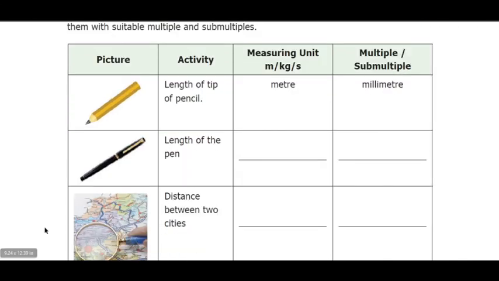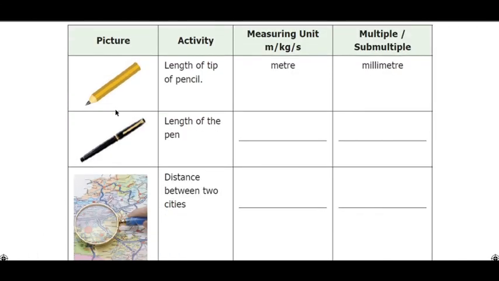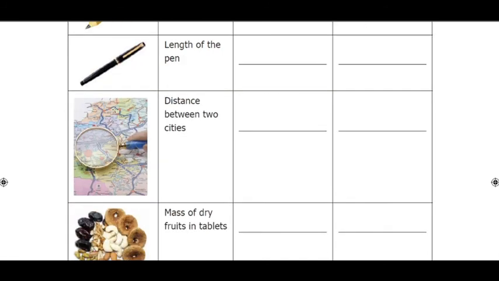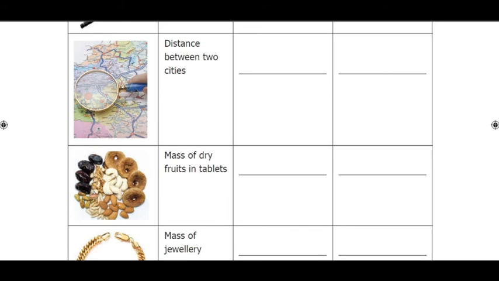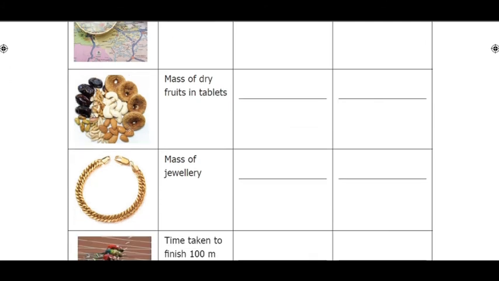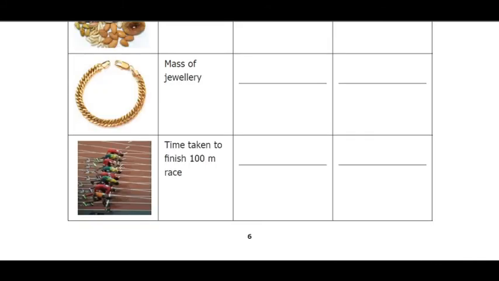In the same way we can measure the length of a pencil, the length of a pen, and the distance between two places can be measured using kilometers. The unit of distance is kilometers, and we have to weigh the nuts. This is the method we should follow for mass, such as the mass of jewelry. Time taken is measured in seconds.